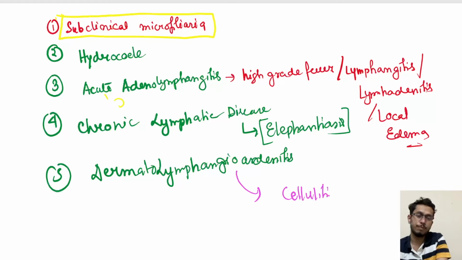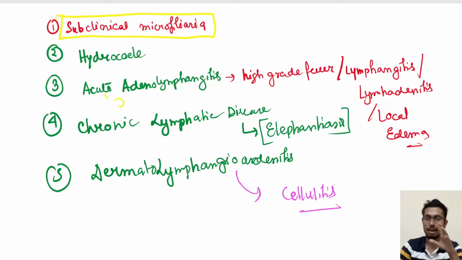So these are the usual 5 presentations of lymphatic filariasis. The most common and easiest to identify is the elephantiasis part.